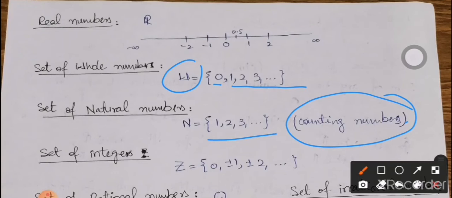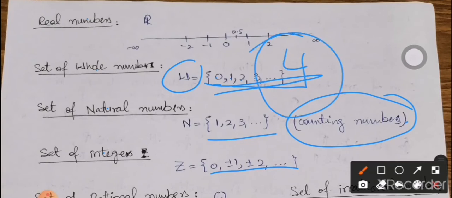For example, if I have to count the headings I'm having on this page, I will start with 1, 2, 3, 4. So if I'm going to talk about counting the numbers in this set, we will start with 1, 2, 3, 4. It means I'm going to have 4 numbers in this set right now. So natural numbers are also named as counting numbers, and these numbers start from 1, and 1, 2, 3, 4 and so on, all the positive numbers.